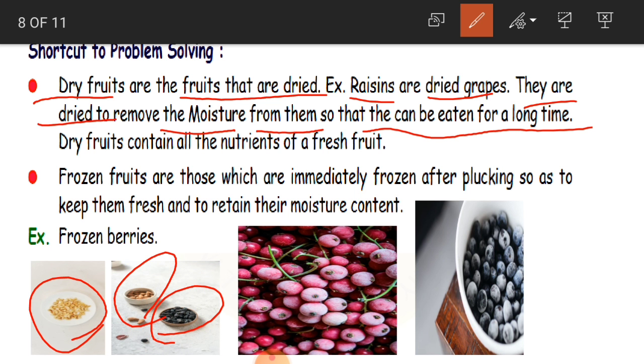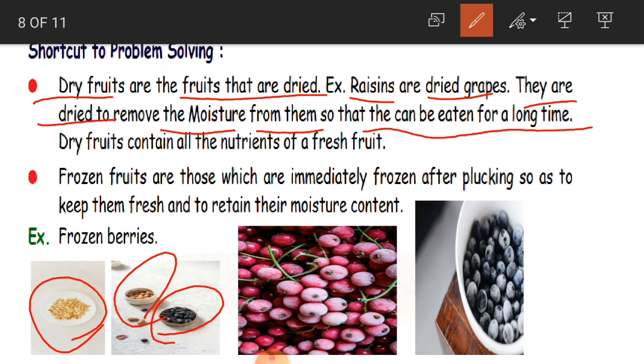So why are they getting dried? So that we remove the moisture. Every fruit or vegetable will be having some moisture, some water level in that particular fruit or seed. So we are just going to remove the moisture and dry them so that we can preserve them and eat them for a longer period.